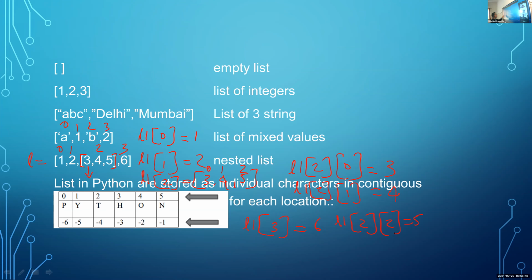First use the first index number, like the row number, that is L1 of 2. After that, the index value of 3 is 0. So L1 of 2 of 0 is equal to 3. Then L1 of 2 of 1 is 4. Then L1 of 2, 2 is 5. Okay.